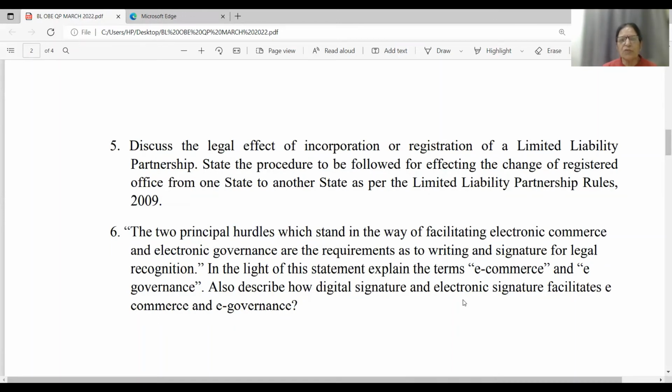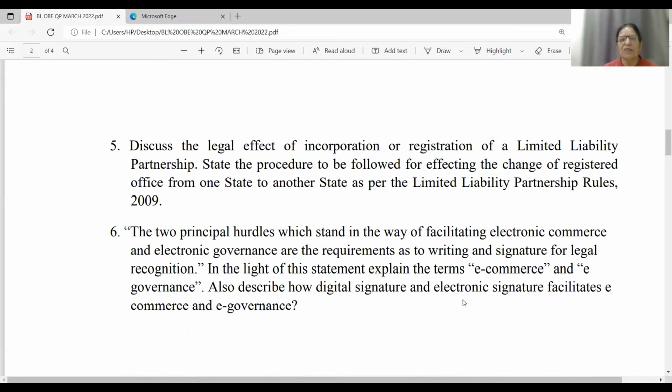State the procedure to be followed for effecting the change of registered office from one state to another state. So friends, it can be from one place to another within the same state, or from one state to another state. For this, advertisement and creditors' consent are also a must. The advertisement has to be given in a newspaper at least 21 days before, in the state from where the registered office is to be shifted.